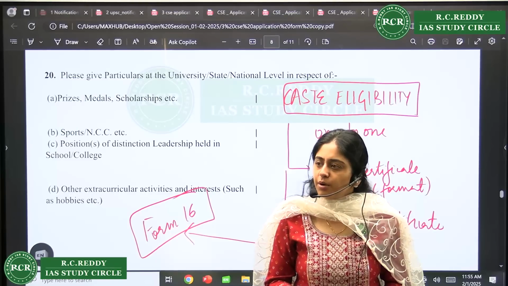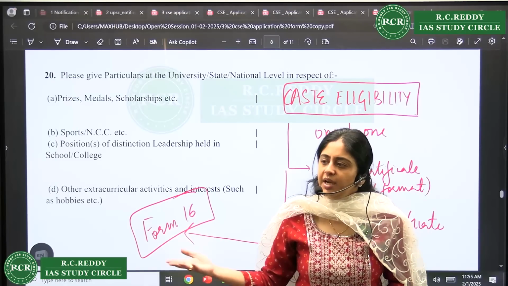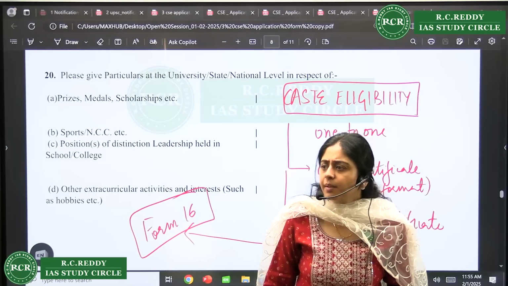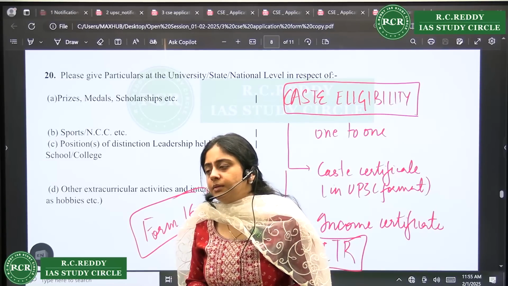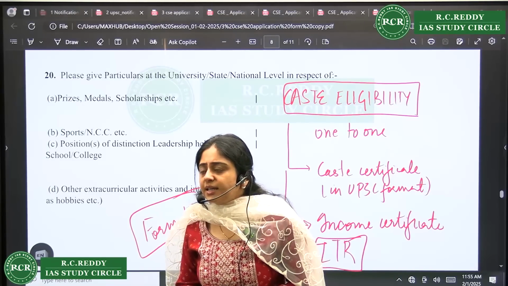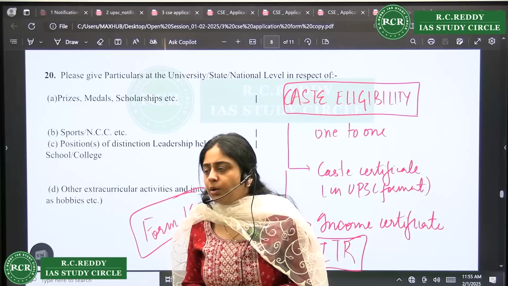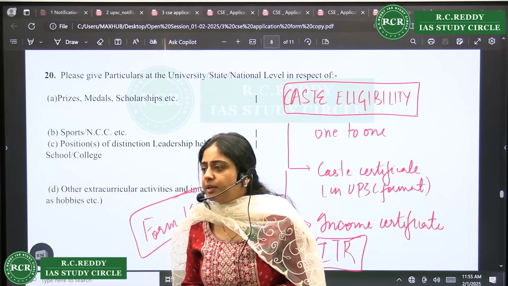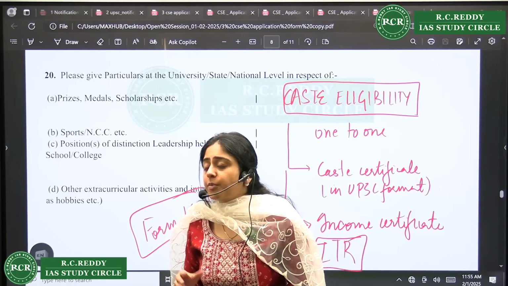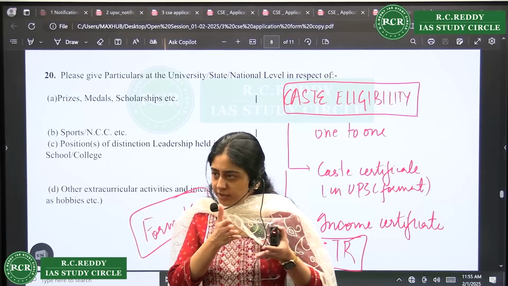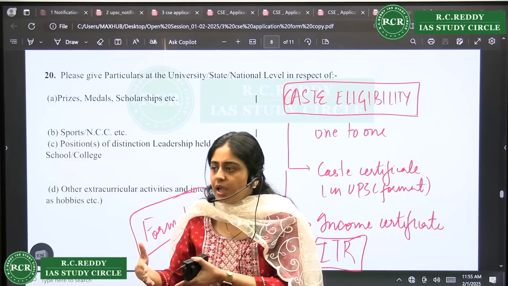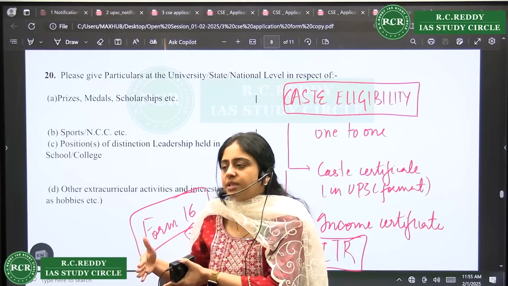If it says non-creamy and your ITR also proves that it is under non-creamy, there's no problem. Whenever salary is included, then it would cross 8 lakh. Salary is not included, only the extra additional income, and agriculture is also not. From other sources basically. There is income from salary, income from other sources. In OBC, income from other sources is seen.